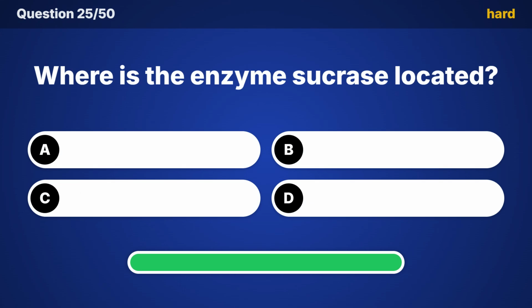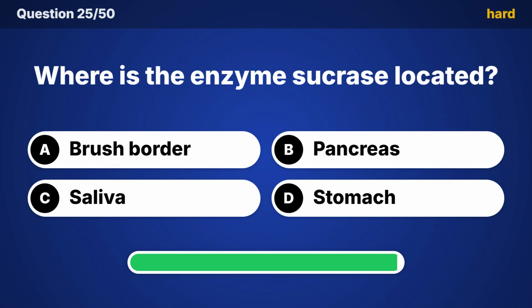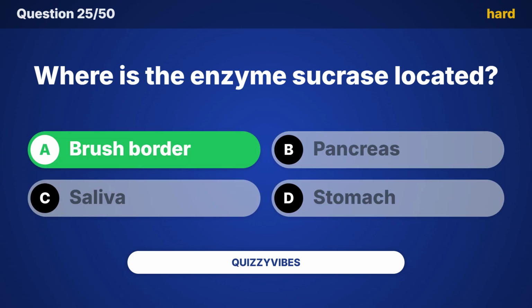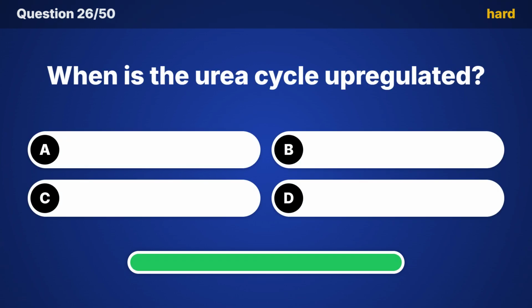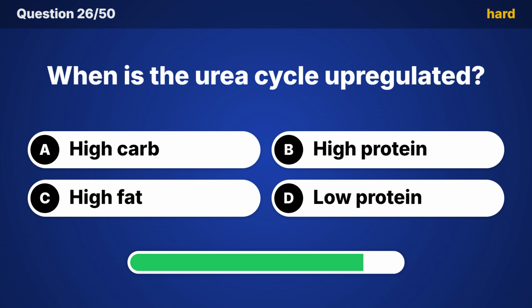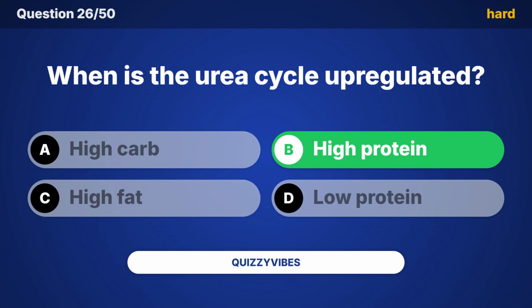Where is the enzyme sucrase located? Time's up, it's brush border! When is the urea cycle upregulated? And the answer is high protein.